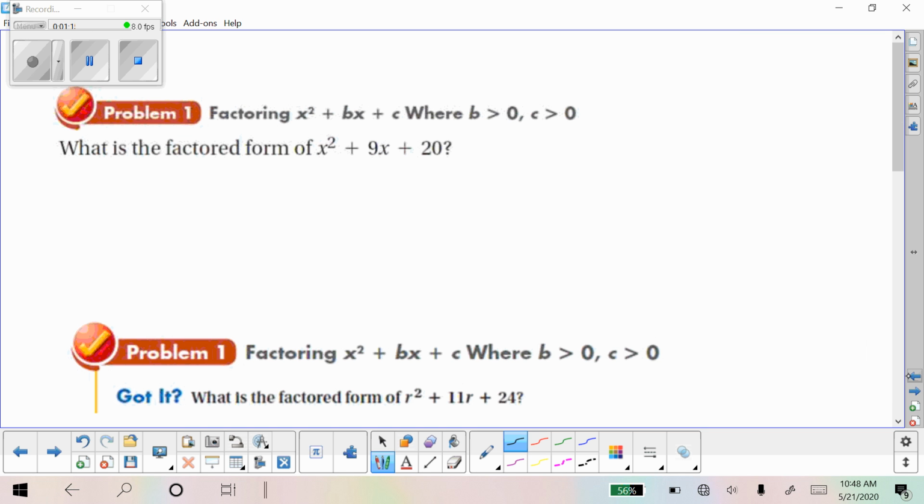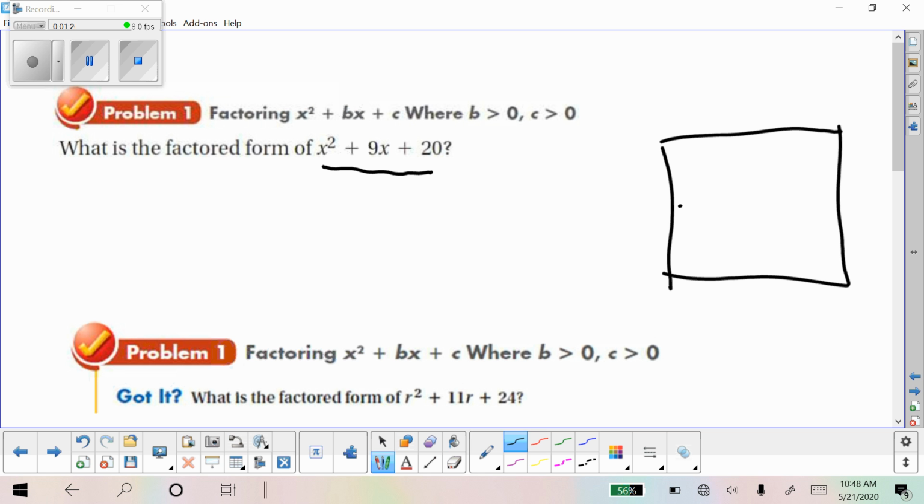All right, so let's start the lesson. So today we're gonna try and figure out what two binomials multiplied together equal that. To do that, we're gonna use the table or area diagram, and we're gonna work backwards when we use that. We know that the x squared will go in this part, and the 20 will go here. And then if you recall from yesterday, if we add these two parts together, they'll equal this middle term.